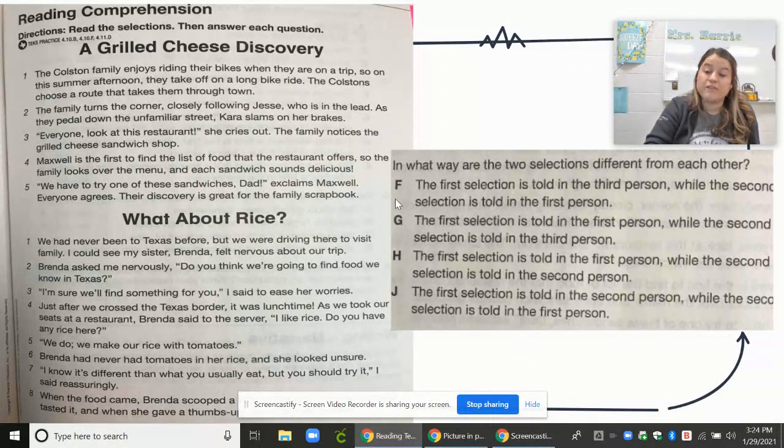So you've got to think about if it's first person, I am telling the story. I did this, I did this, I did this. If it's third person, I'm telling the story about someone else. So Mrs. Harris did this and this and this. So it would be F.